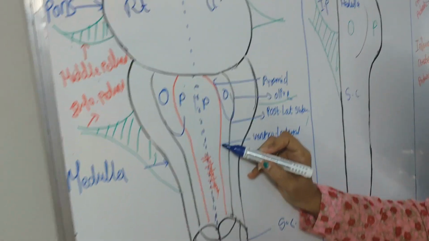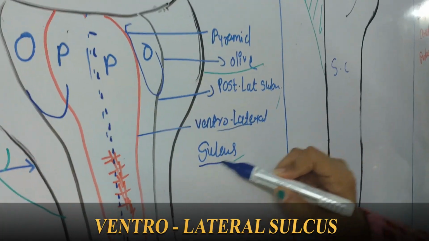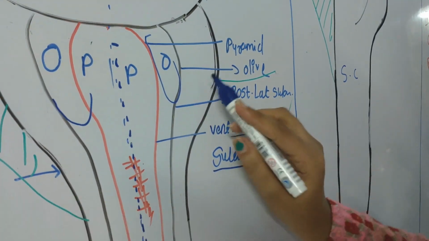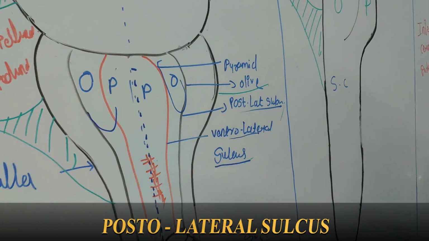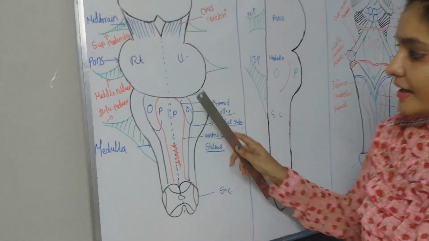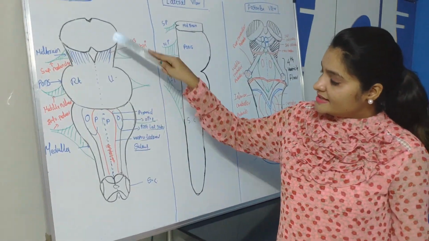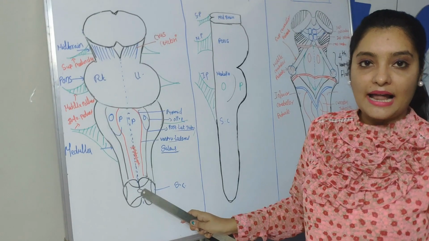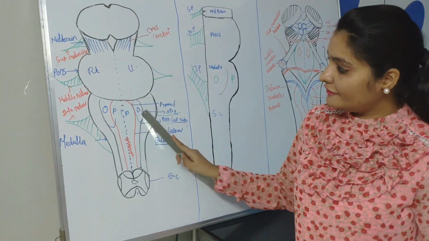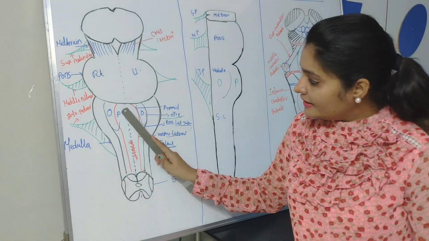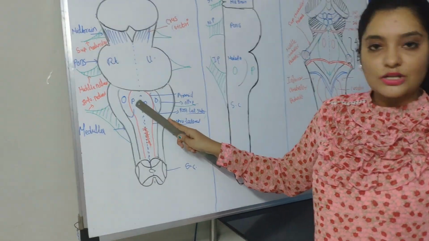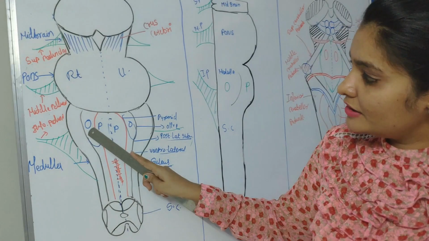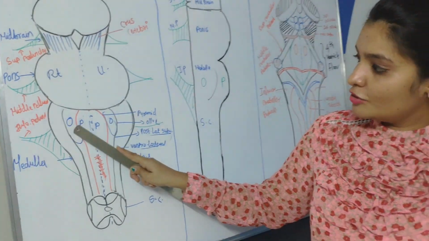This red sulcus is called the ventrolateral sulcus, and this black one is called the posterolateral sulcus. So this is all about the anterior part of the medulla oblongata. The brainstem is divided into two halves, the right half and the left half, by the anterior median fissure. The medial portion of the medulla oblongata is called the pyramidal region. Lateral to the pyramidal region is the olivary nucleus.